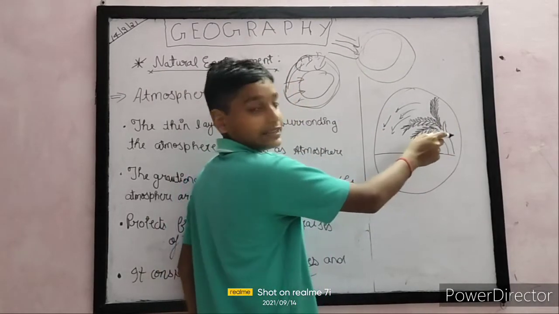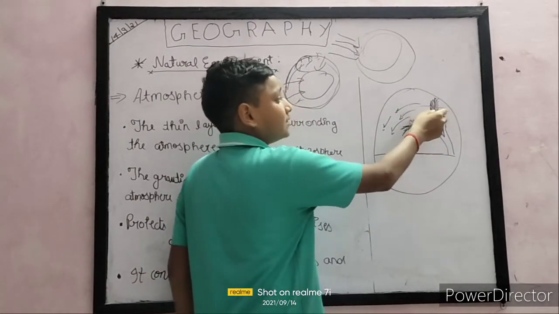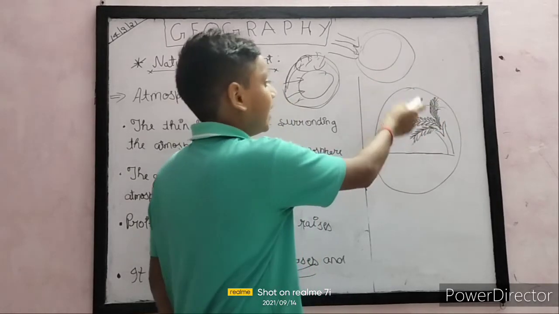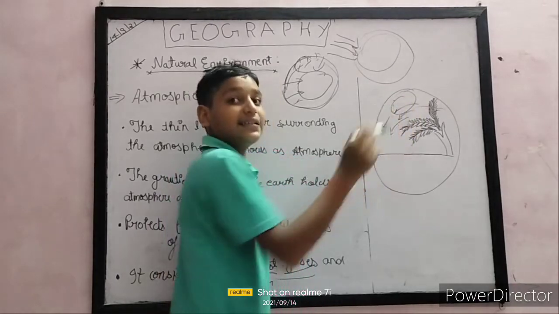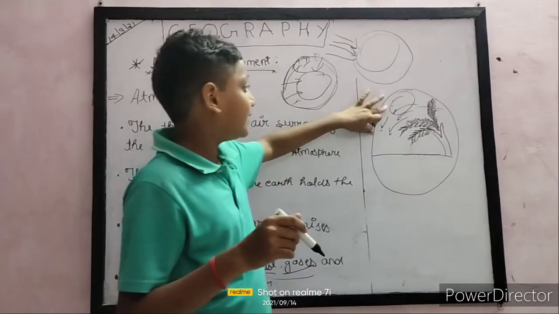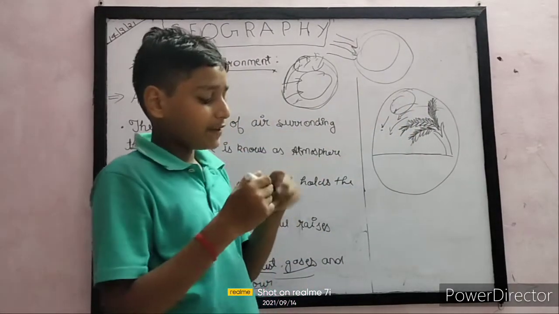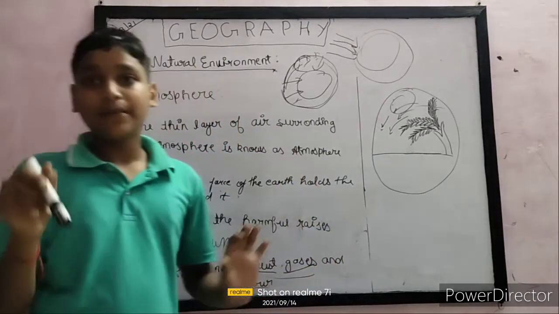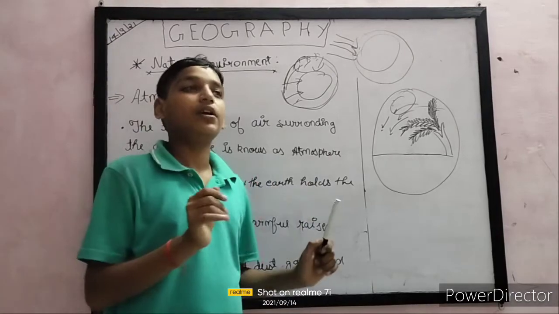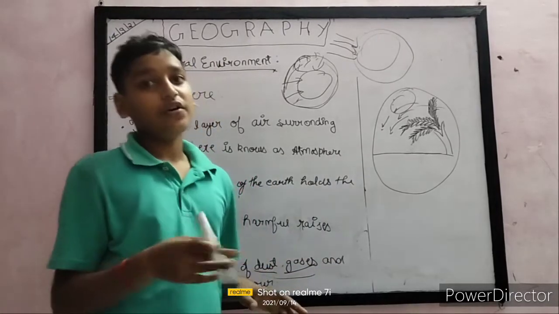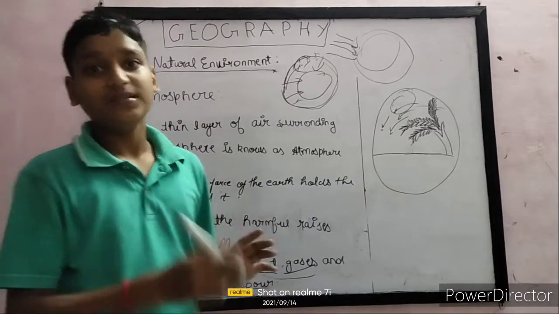You can see there is a tree. When the air blows fast, the tree bends. This shows that there is air. That air is not visible, but there is air. Air is the most important and basic requirement of humans and all living organisms to survive. If there is no air, no living organism can survive.